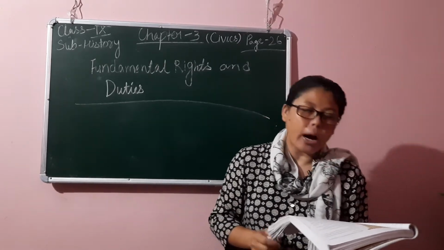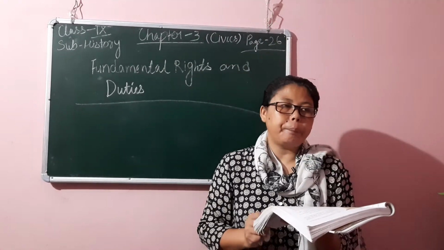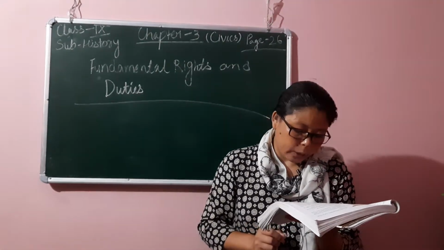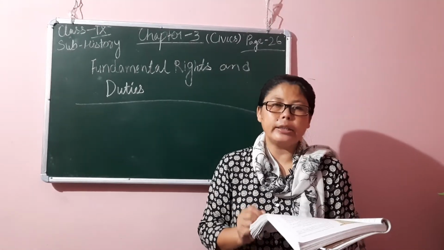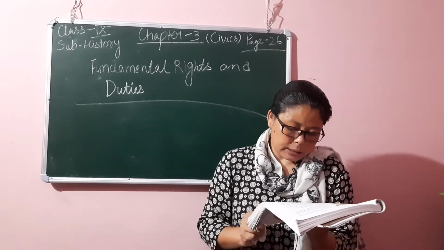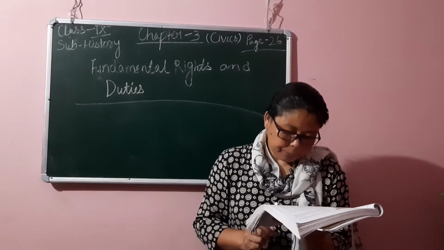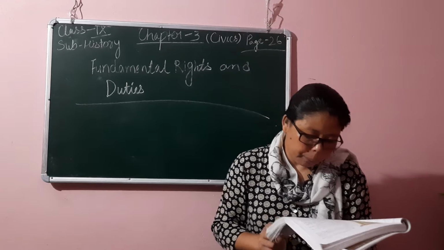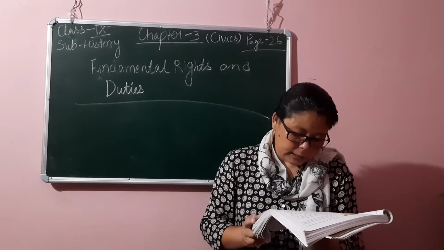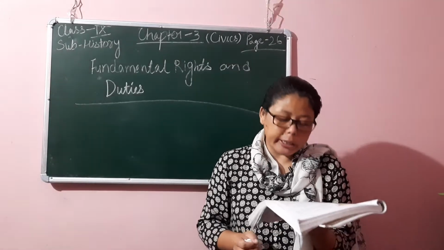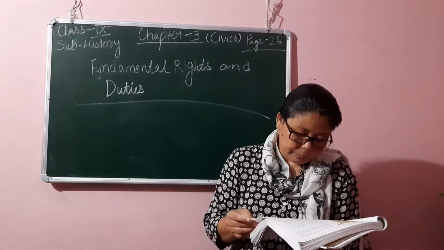Next is the right to protection in respect of conviction for offences. According to Article 20 of the Constitution, no person shall be punished for the same offence more than once. So no person shall be punished for the same mistake they have done before. In simple terms, no person shall be punished for the same offence more than once. Secondly, no person accused of an offence shall be compelled to be a witness against himself.